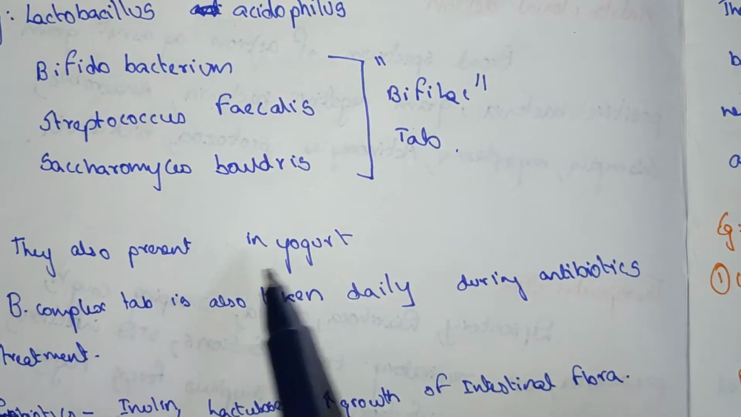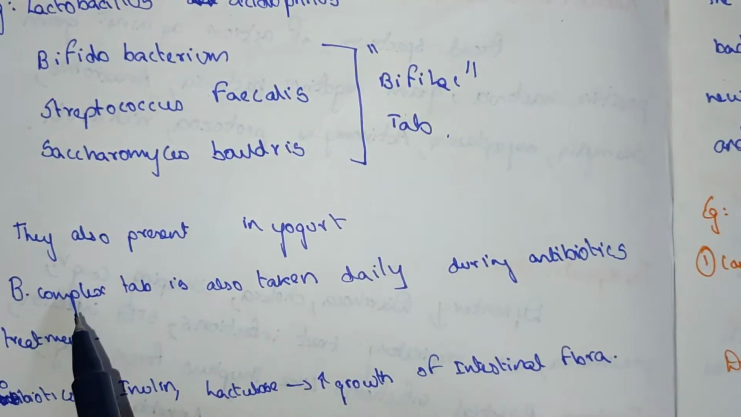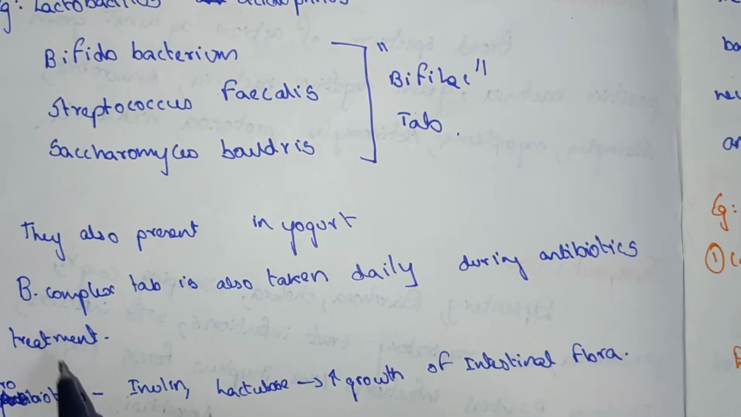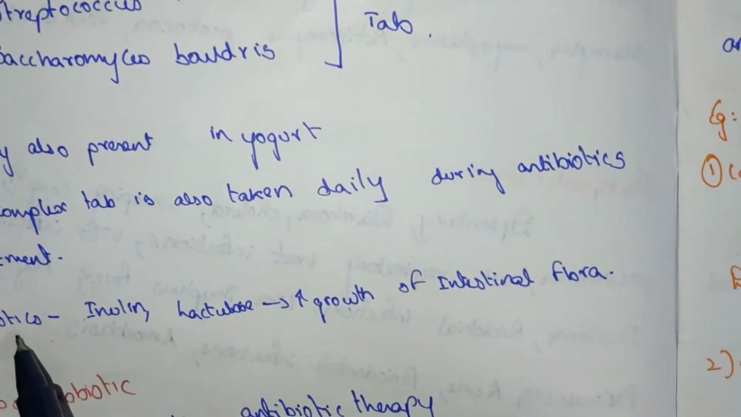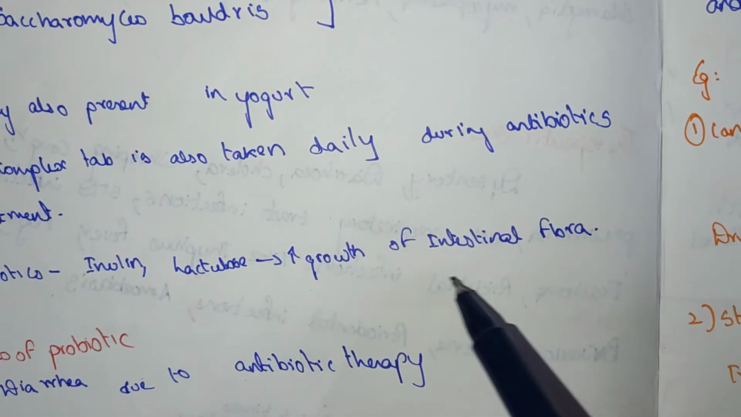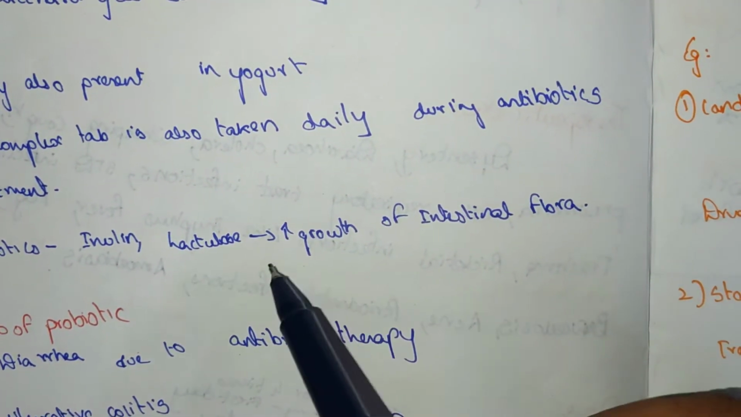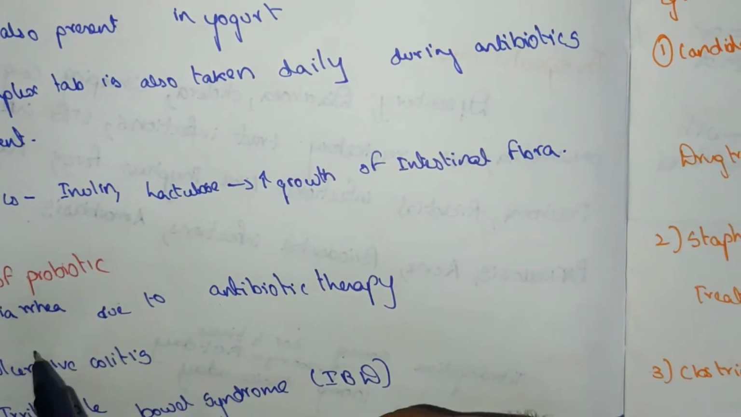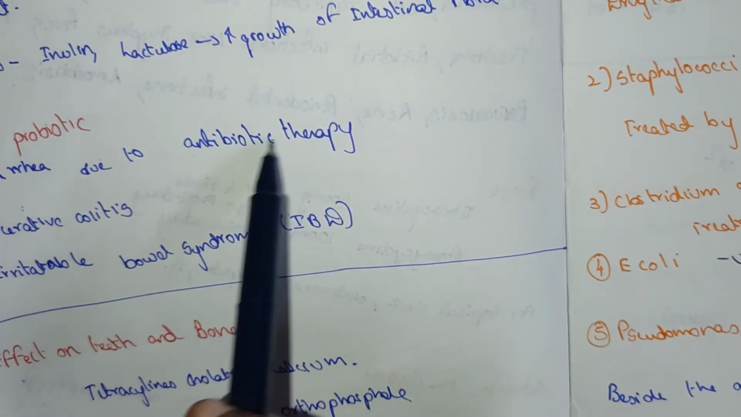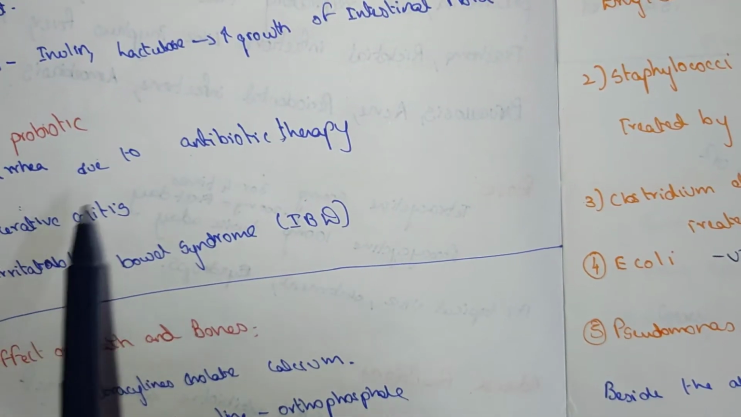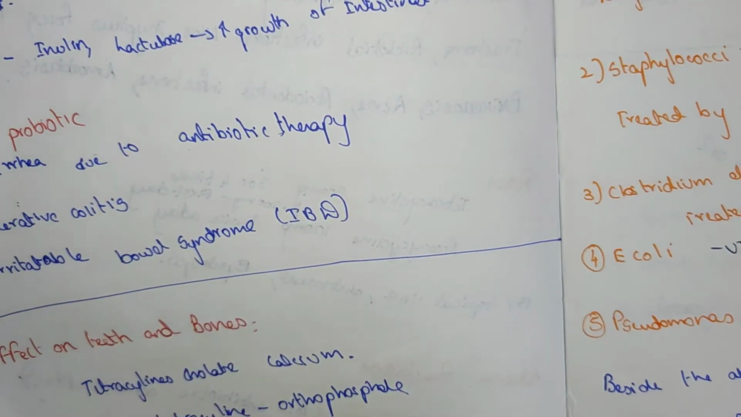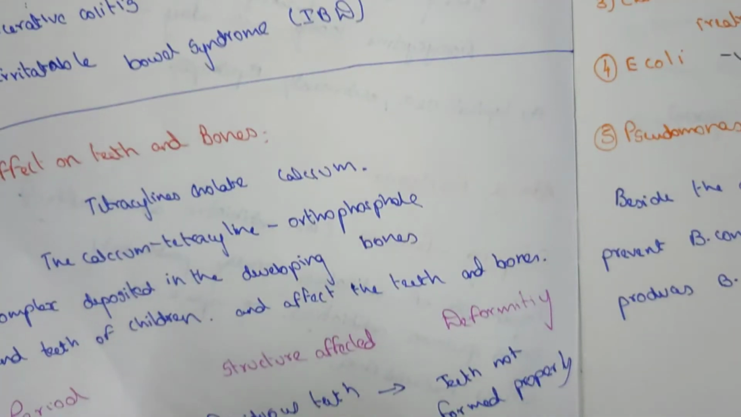They are also present in yogurt. A B complex tablet is also taken daily during antibiotic treatment. Probiotics, inulin, lactulose increase the growth of intestinal flora. Use of probiotics: diarrhea due to antibiotic therapy, ulcerative colitis and irritable bowel syndrome. It affects the teeth also.